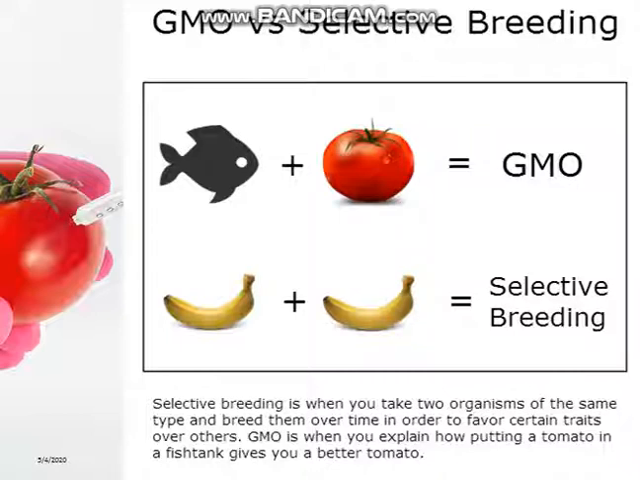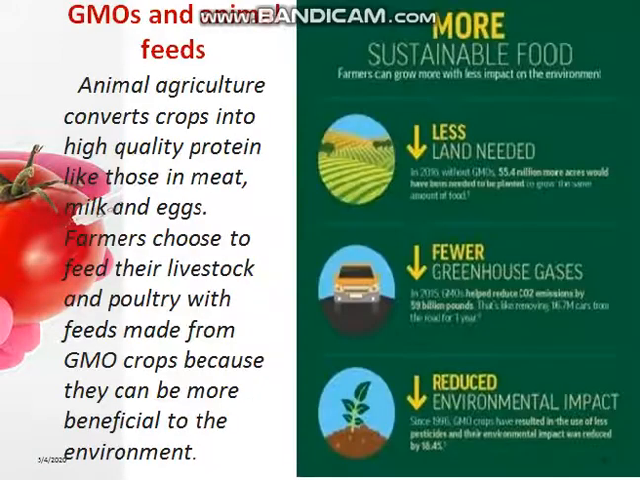GMO versus selective breeding. Selective breeding is when you take two organisms of the same type and breed them over time in order to favor certain traits over others. GMO is when you put, for example, fish DNA into a tomato to get a better tomato. With the help of the current picture, you can understand clearly what is GMO and what is selective breeding.